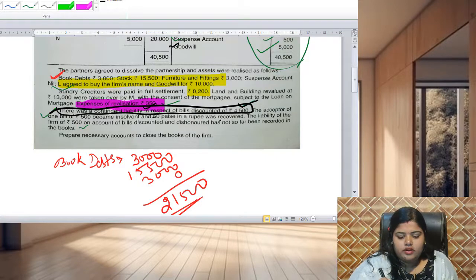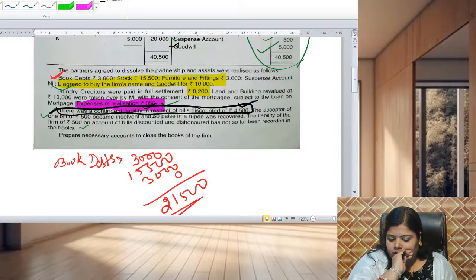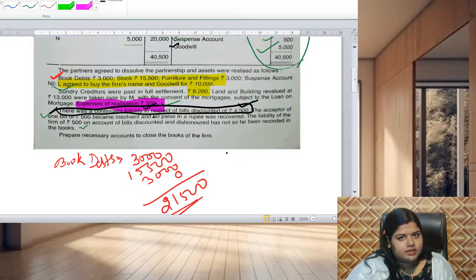50 paise in a rupee means 1 rupee is equal to 100 paise. So 50 paise in a rupee is equal to 50%.